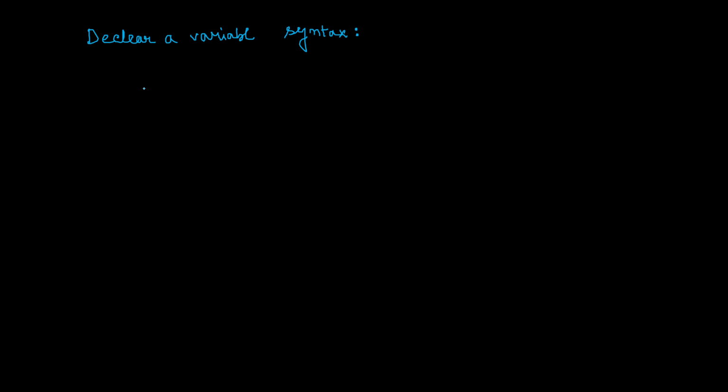First I am writing the general form, then I will write a special situation. The general form of declaring a variable is: data type name, then the variable name, then a semicolon.